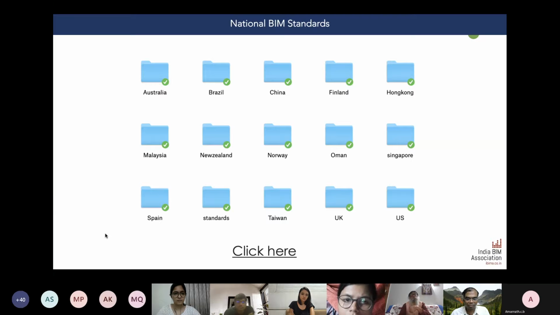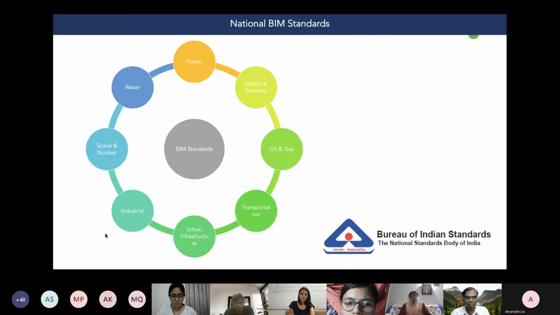And there are a set of standards from different countries. If you're keen on understanding these standards, I can also share you the link. Please get connected. Probably you have one WhatsApp group, I think. LP was telling that there's a group. I'll be able to share you some materials. And being part of the Bureau of Indian Standards now, part of the construction management panel, I'm setting up a BIM committee now for formulating some BIM standards and guidelines which can ease our BIM implementation in different industries.